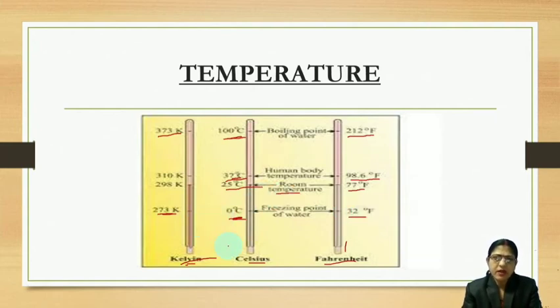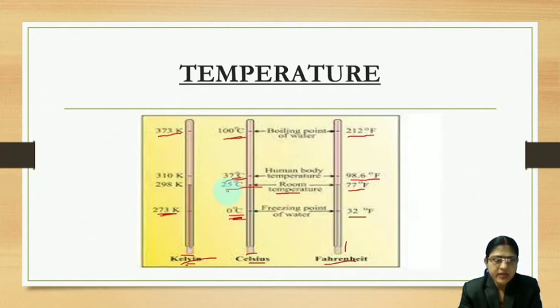Remember one formula. If you need to convert Celsius scale temperature into Kelvin scale temperature, we need to add 273 to the degree centigrade. That means we can write Kelvin is equal to degree centigrade plus 273.